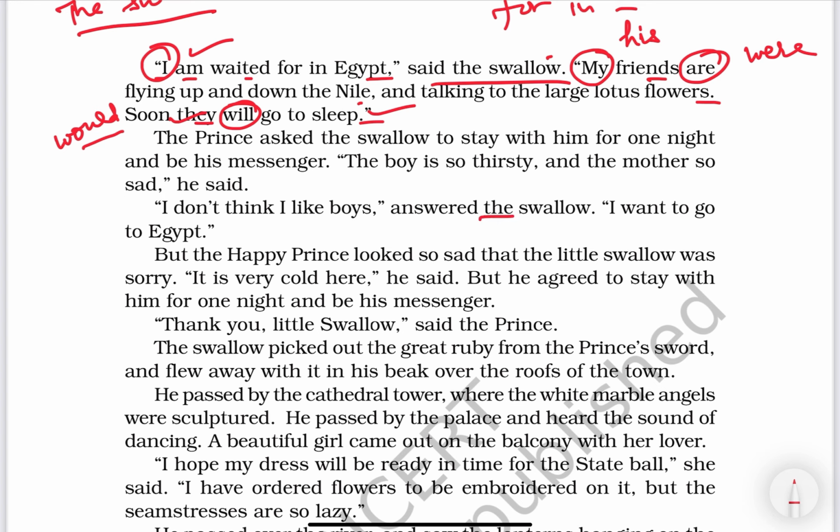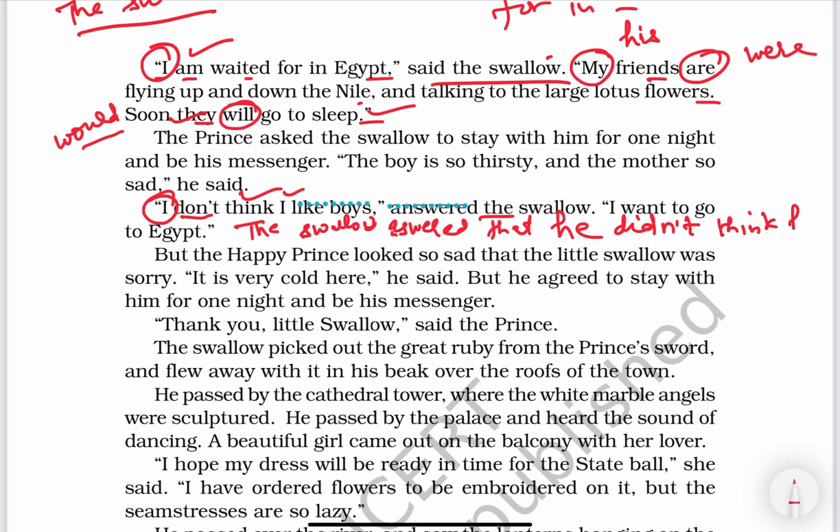Now see, "I don't think I like boys," answered the swallow. "I want to go to Egypt." So here we can change it according to the last sentence. The swallow answered that he, do not changes into did not. He did not think, he, like is the first form, changes into second form. He liked boys.